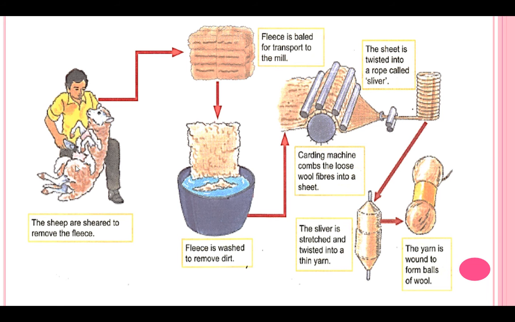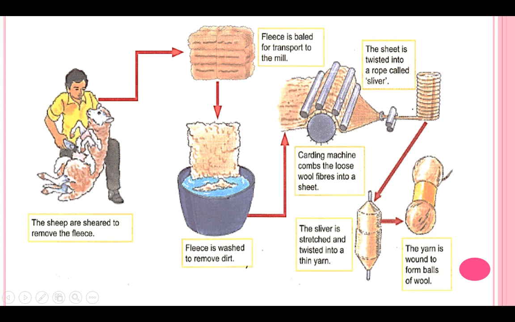In short, I'll explain. First is shearing. Shearing is the removal of hair of the animal with the help of a tool called a clipper. Then it is sent to the scouring process in order to remove dirt, dust or grease attached to that wool. Then it is carried to the carding process. Carding acts as a comb, but on a large scale.